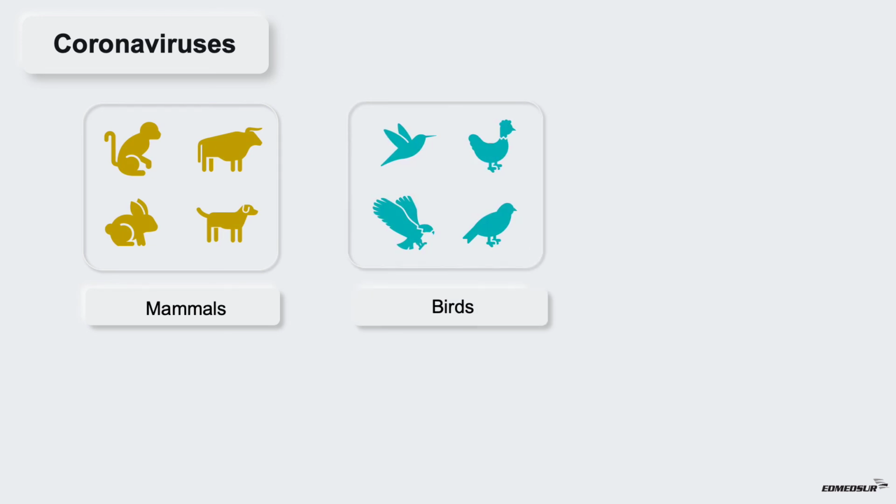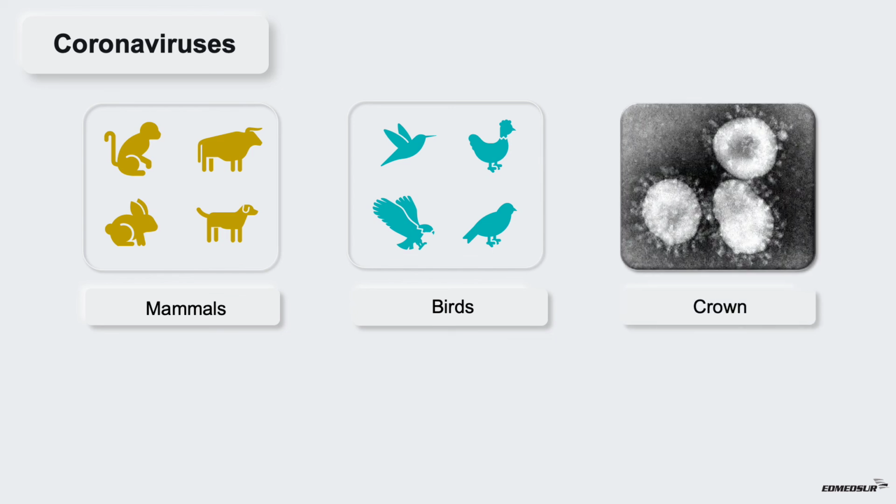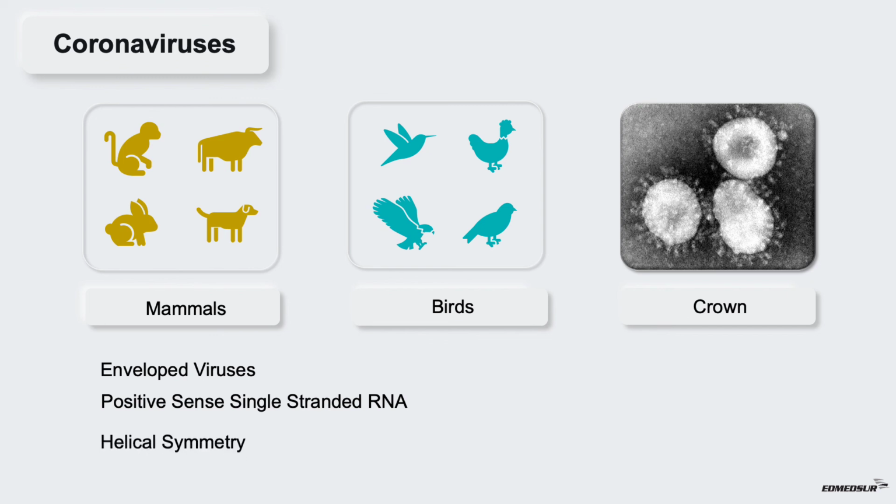Coronaviruses. Coronaviruses are a group of related RNA viruses that cause diseases in mammals and birds. The name coronavirus is derived from Latin corona, meaning crown, because of the characteristic appearance of virus under the electron microscope. They are enveloped viruses with a positive sense single-stranded RNA genome and a nucleocapsid of helical symmetry.